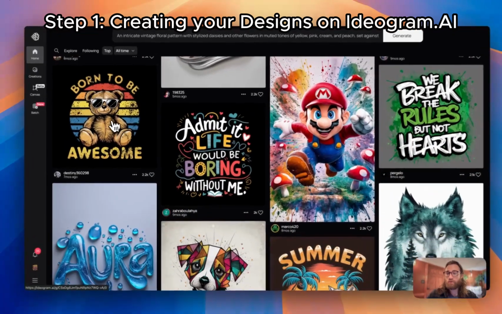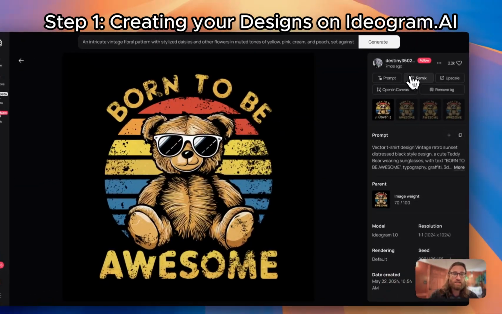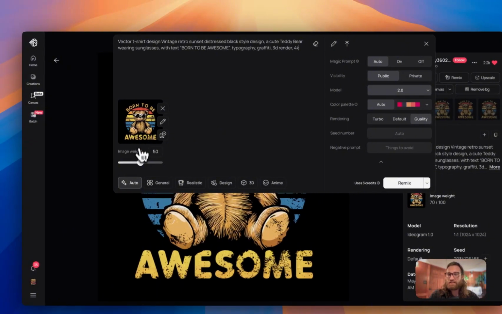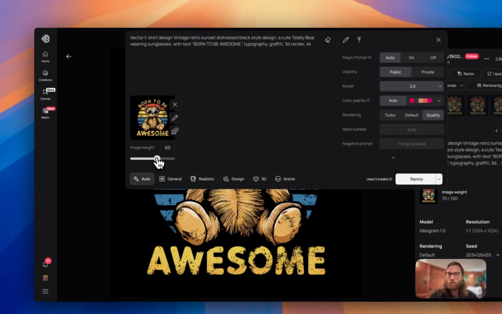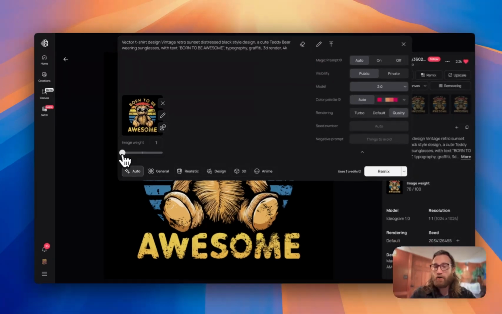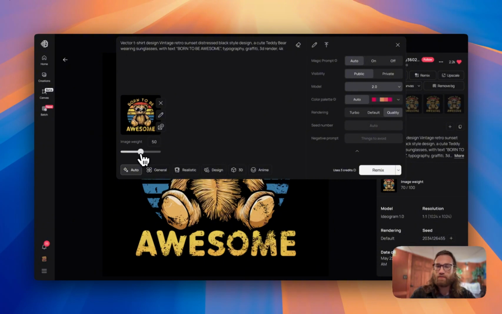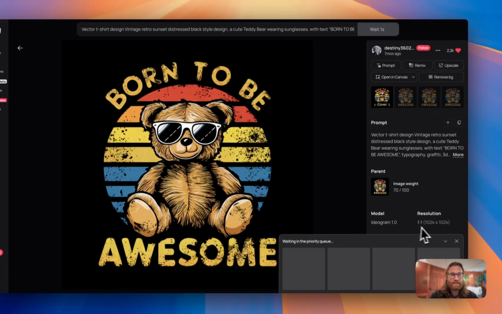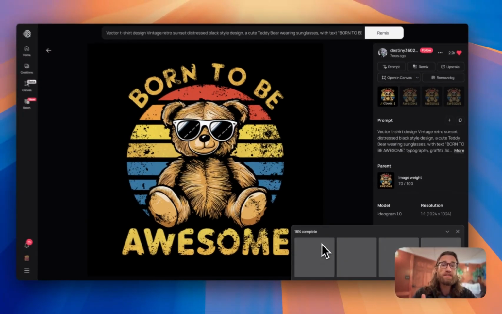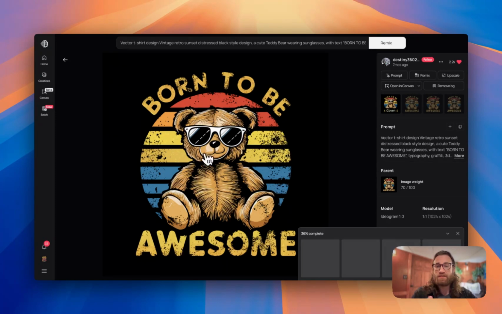And if you wanted to, you could simply click on one of these designs and then you could remix it, and it would basically be recreating this design in your own unique way. So the image weight is going to determine how close it looks to the original image. 1 would be very, very low, and 100 would be very close to the original image. And then you're also going to have the option to put in a text prompt as well. So you could change this if you wanted to be something else, or you can leave it the same, hit remix, and you're basically going to have your first AI design that you can use however you want to, and it's going to be based off of this original design.